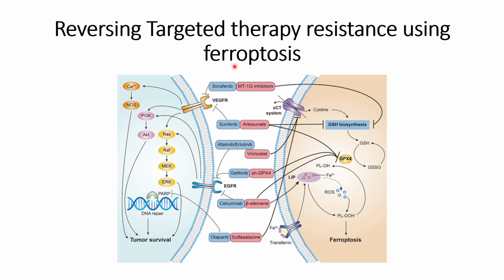Ferroptosis we have discussed in our previous video. It is the triggering of programmed cell death because of a change in the iron concentration within the cells.